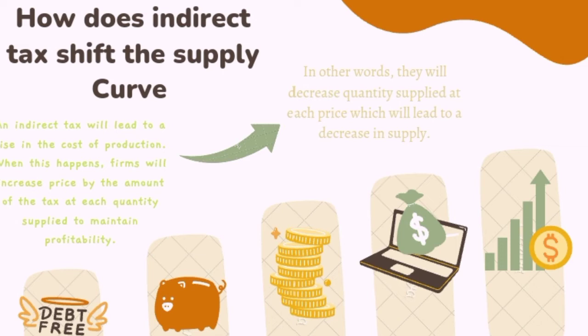So this is how. An indirect tax will lead to a rise in the cost of production. When this happens, firms will increase price by the amount of the tax at each quantity supplied to maintain profitability. So that means, in other words, they will decrease quantity supplied at each price, which will lead to a decrease in supply. That means if the tax rises, there will be a decrease in the supply so that they can make more profit.